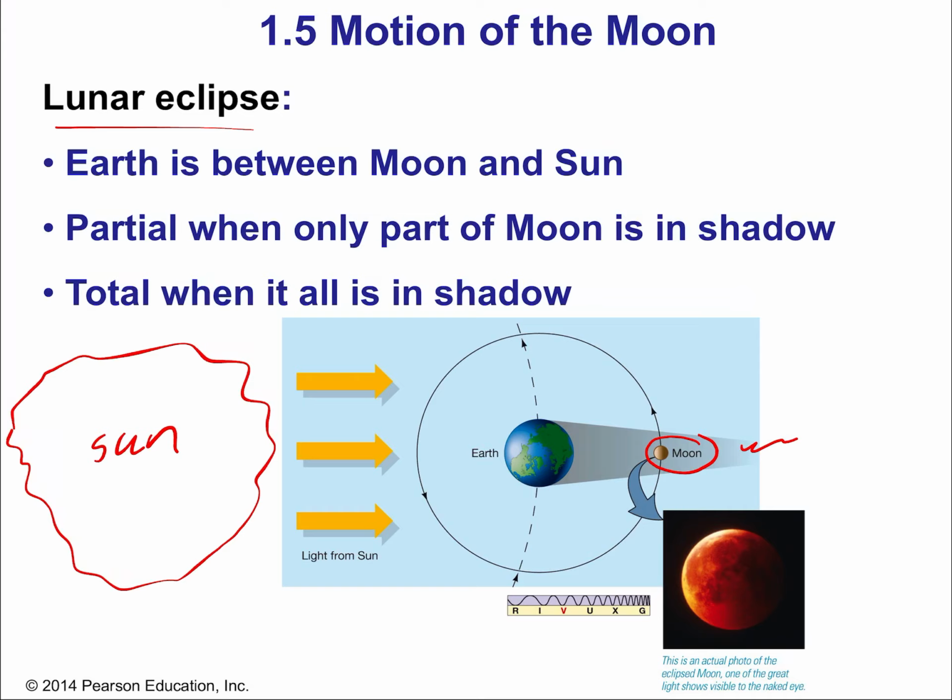But if the moon is completely in the shadow, then it's not getting any direct sunlight from the sun. And that creates what's called the red moon, because then all the light that is reaching the moon is the refracted, which means bent, light of all the sunsets around Earth's perimeter, which then, of course, gives that red color because of the particular wavelength that is able to survive through the large amount of atmosphere following the refraction of light. Okay, there's a lot of physics built into that, but that's what happens, and that's why the moon appears red during total lunar eclipses. Okay, when the Earth is between the sun and the moon.